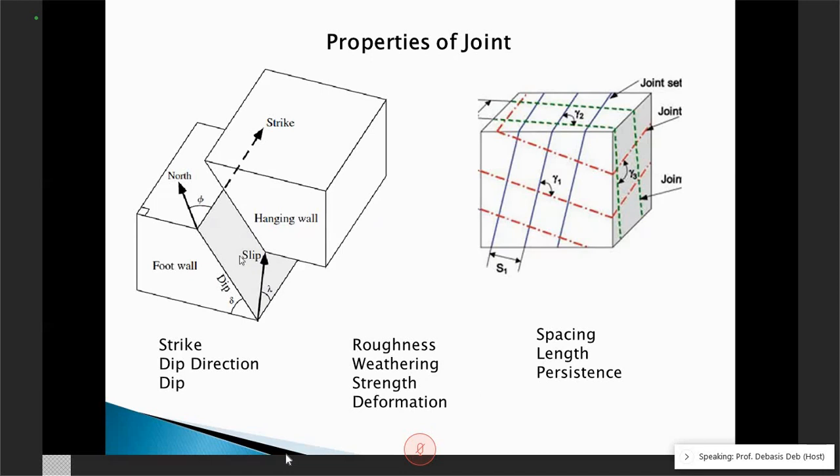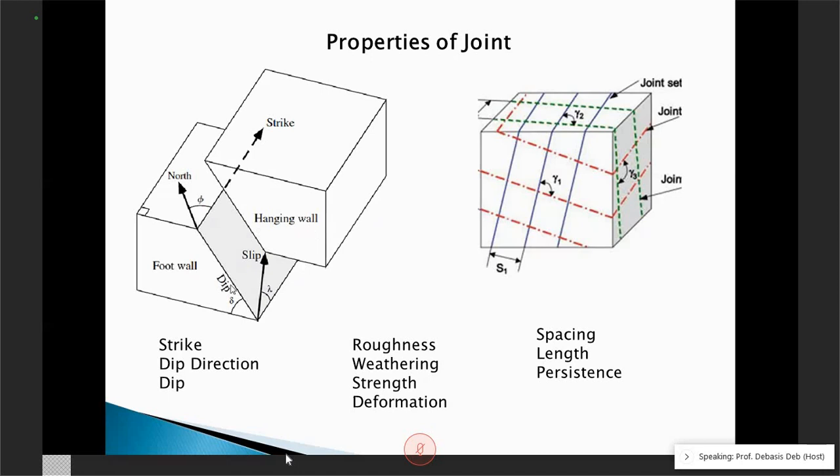And then there is the strength property of the joint. Here the strength means mostly the shear strength. What is the shear strength property? And what is the shear deformational property? Now strength also can be a normal strength, normal to this joint, as well as deformation normal to the joint.